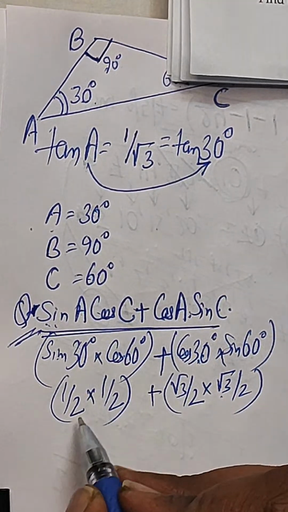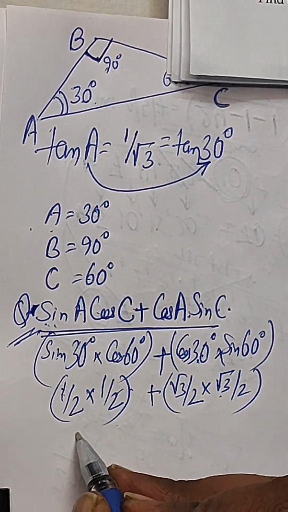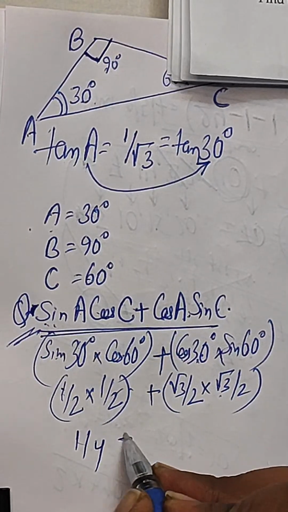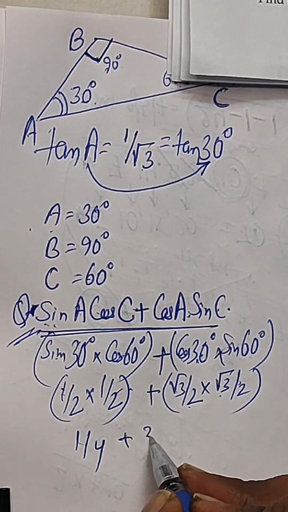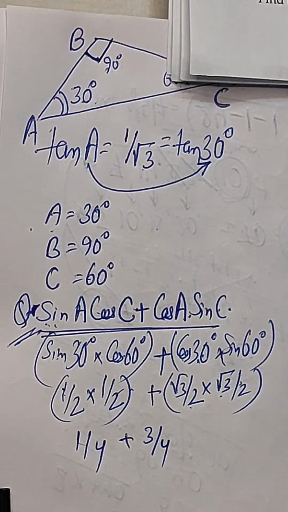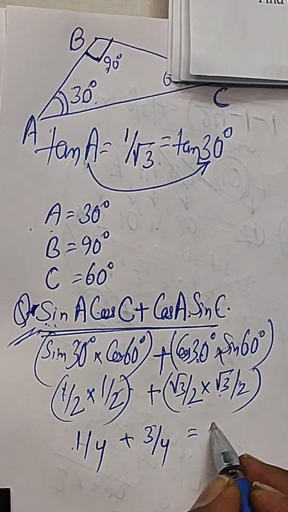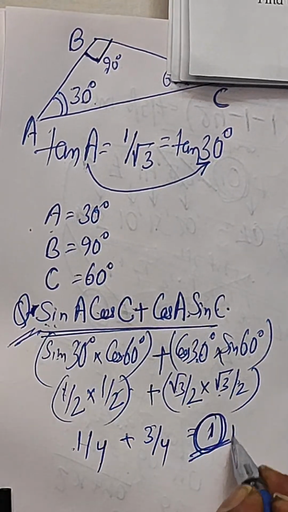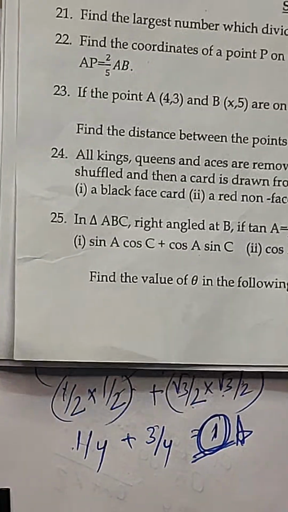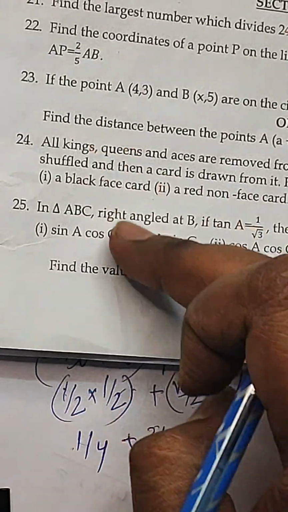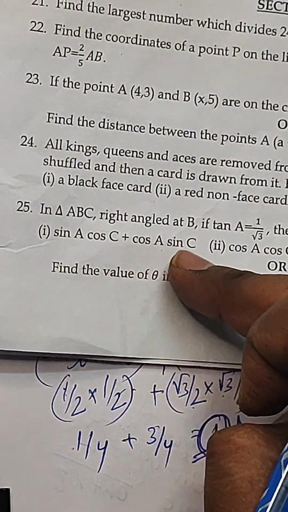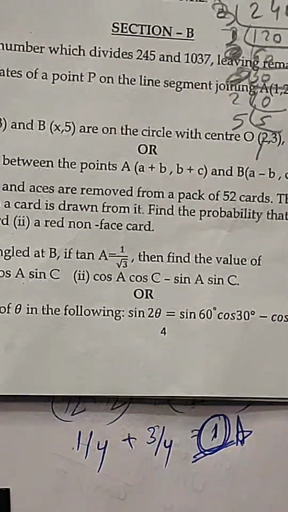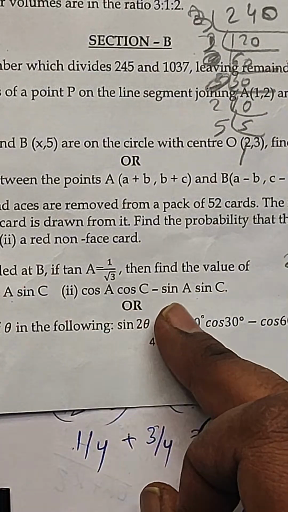So 1 by 2 into 1 by 2 will become 1 by 4, and root 3 by 2 into root 3 by 2 becomes 3 by 4. When you add it, 4 by 4, this is coming as 1. So your answer is 1 for the first part of the question, that is sin A cos C plus cos A sin C. Now what is the second one? Cos A cos C minus sin A sin C.